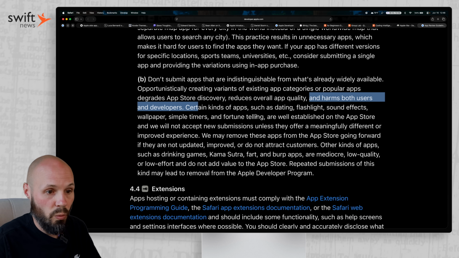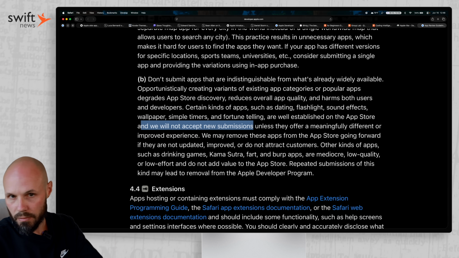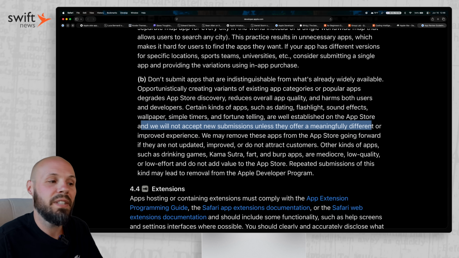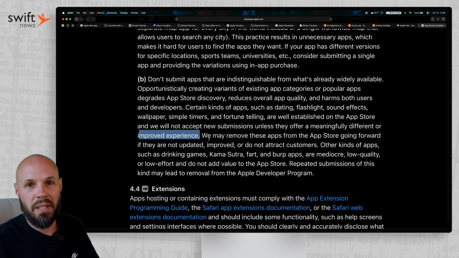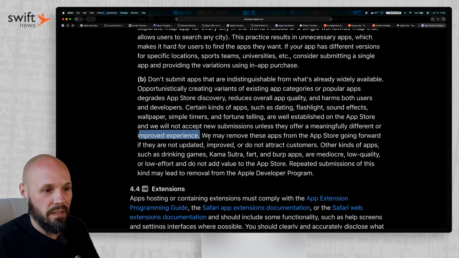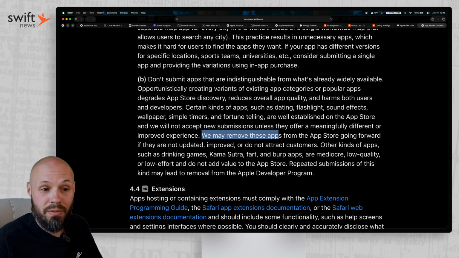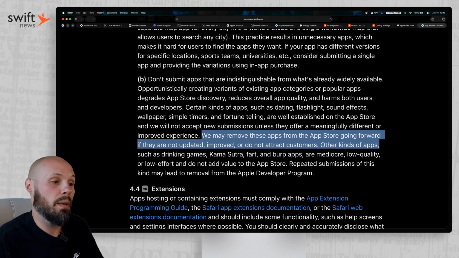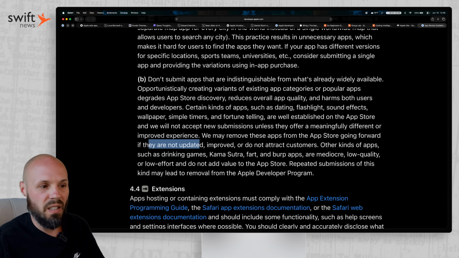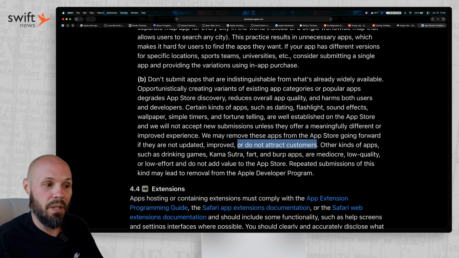It says right here, these are well-established categories on the App Store and we will not accept new submissions unless they offer a meaningfully different or improved experience. So you can't just copy an app, maybe make it look a little different and call it a day. Those won't even get approved, but they're going even further. We may remove these apps from the App Store going forward. So even if you were already approved 2 years ago, you can get removed from the App Store if it's not updated, it's kind of neglected, it's not improving, or it does not attract customers. I bet there are a lot of apps that fall into this category.